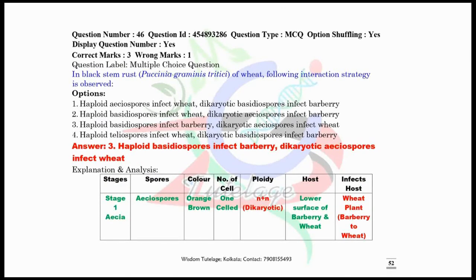Now question number 46. In black stem rust of wheat caused by Puccinia graminis, the following interaction strategies are observed. Among the four options, the haploid basidiospores infect barberry, dikaryotic aeciospores infect wheat. I have given here all the stages along with the 5 different spores, their colors, their number of cells, their ploidy level, their host, and their infectious nature. Go through it. This is a very important slide for your upcoming examination or any upcoming examination.